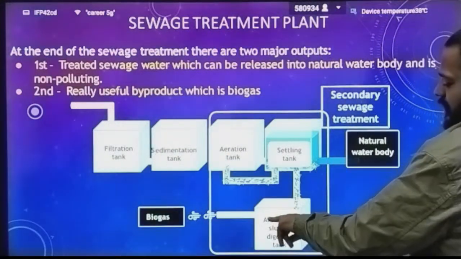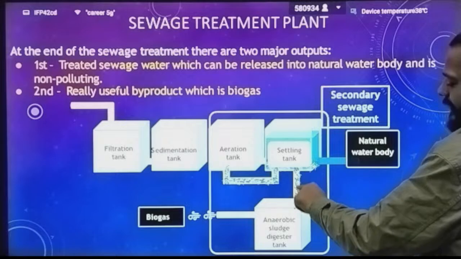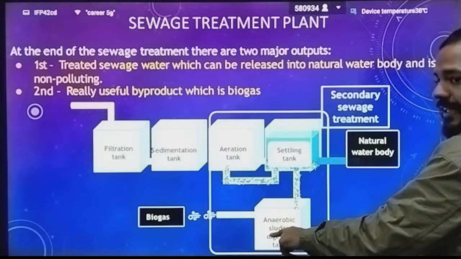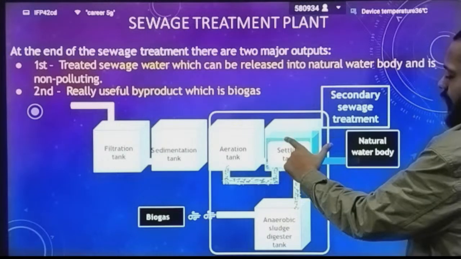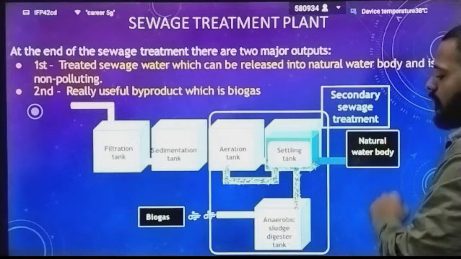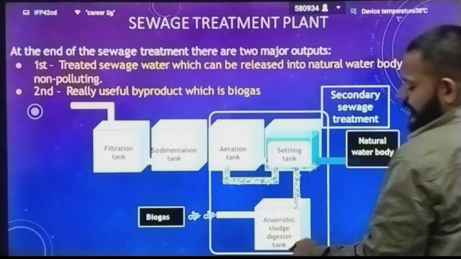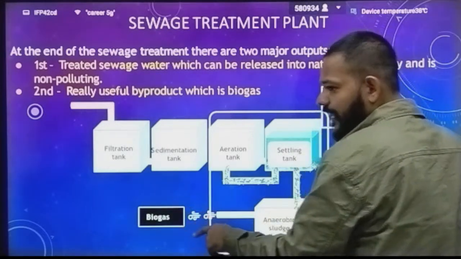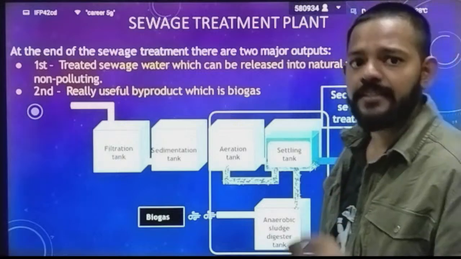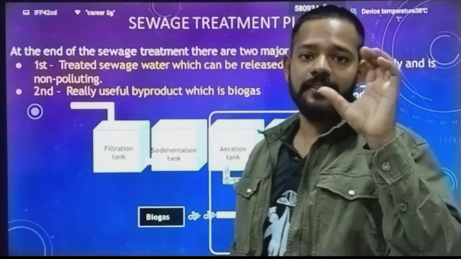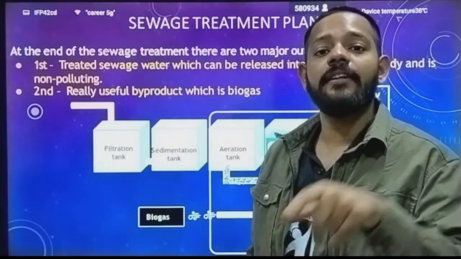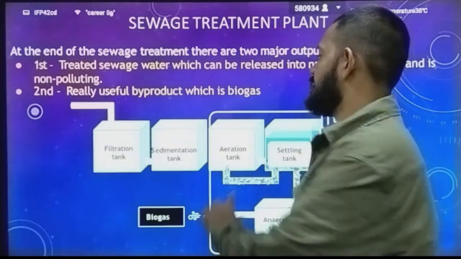You can see here, this is your anaerobic sludge digester. You are sending that activated sludge inside the anaerobic sludge digester, and the water is sent to the natural water bodies. This anaerobic sludge digester is used to produce biogas. After producing biogas, the remaining activated sludge is dried up and converted into biofertilizer.